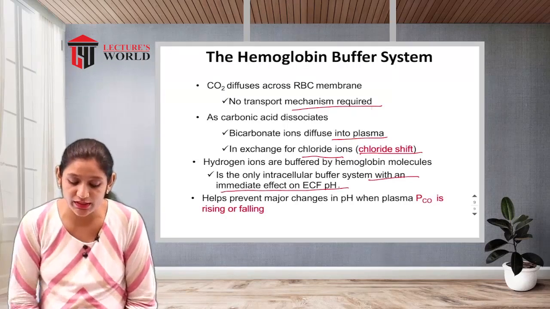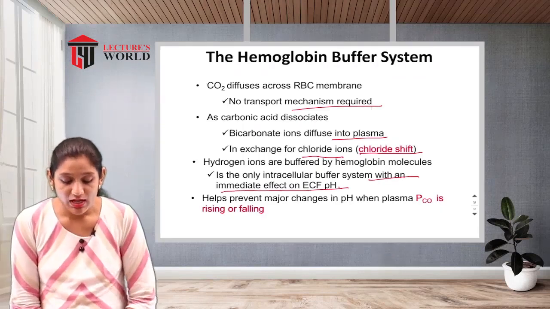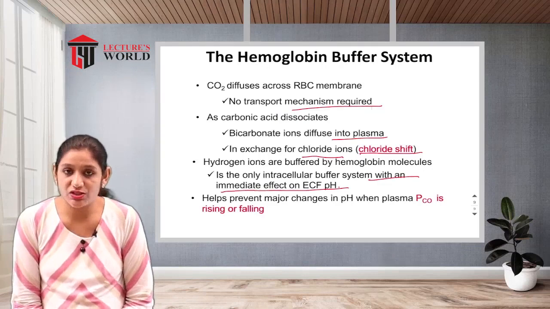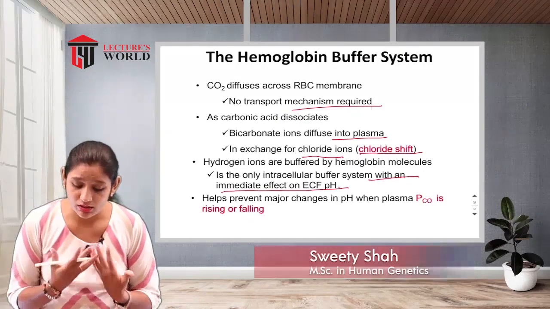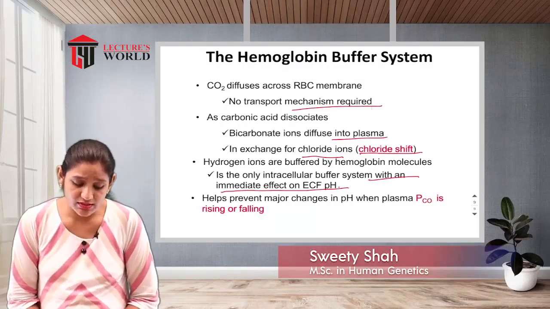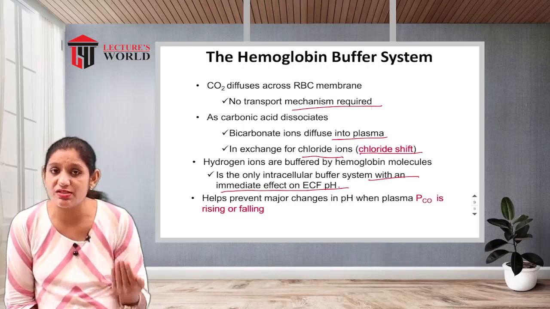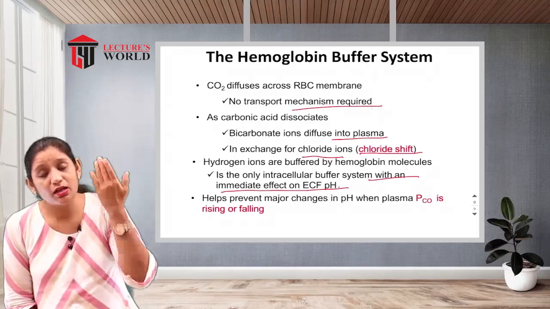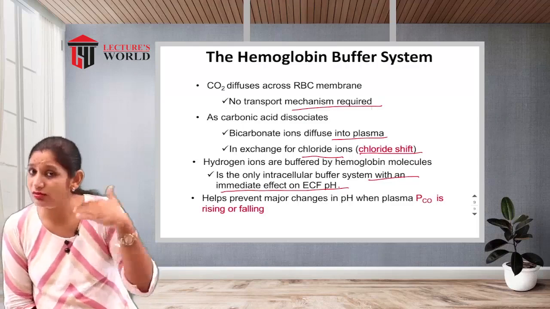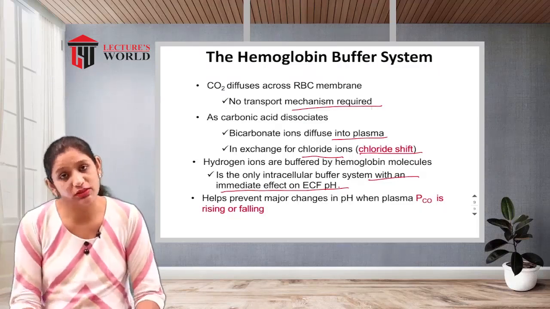It helps to prevent major changes in pH when plasma PCO2 is rising and falling. If the pH changes majorly, the CO2 level and its pressure are impacted, higher or lower, right? This is the buffer system by the hemoglobin system.